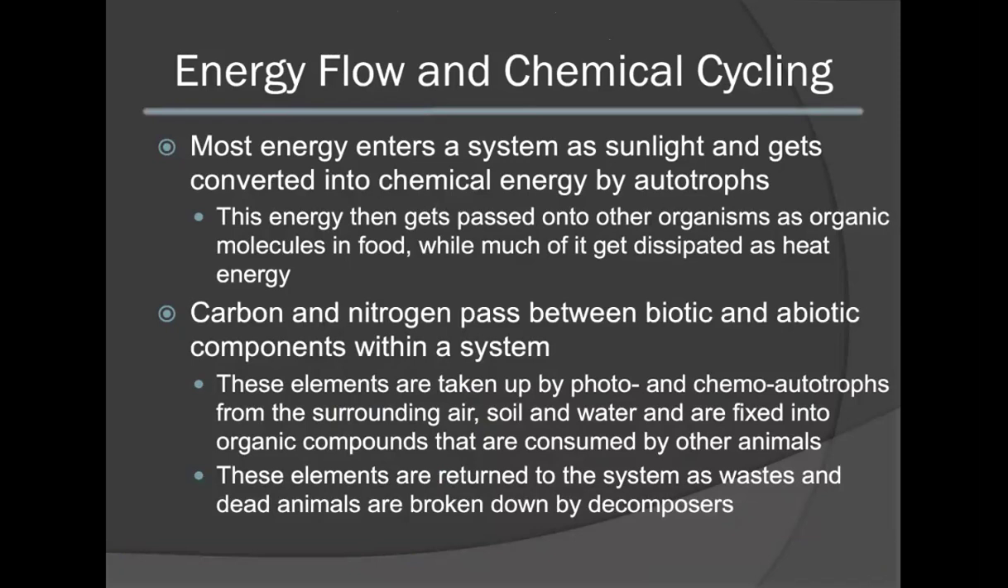Carbon and nitrogen will typically pass between biotic and abiotic components in the system. Carbon and nitrogen are typically taken up by photo and chemoautotrophs from the surrounding air, soil, and water. These elements will then be fixed into organic compounds that are then consumed by other organisms. These elements are also returned to the system as waste material and dead animals that are broken down by decomposers.